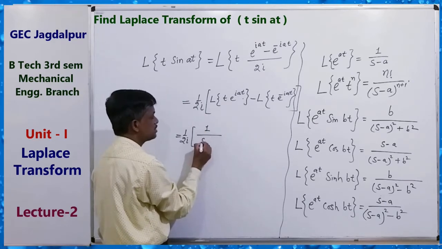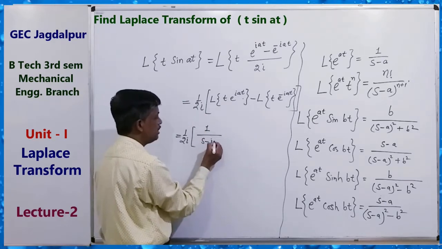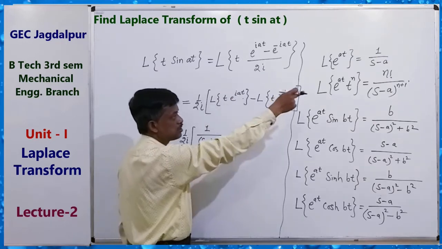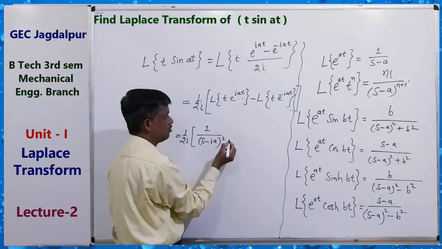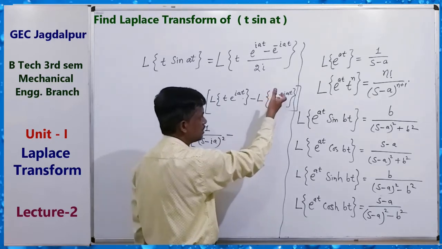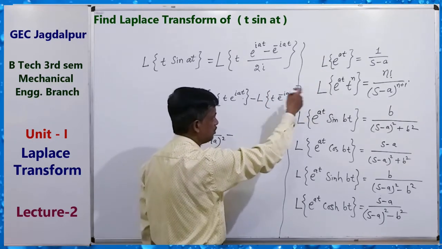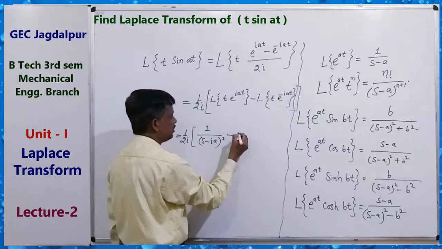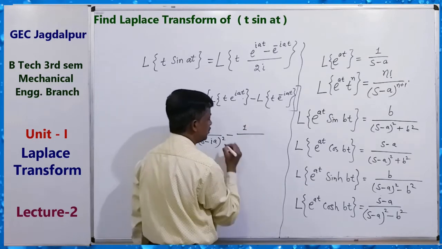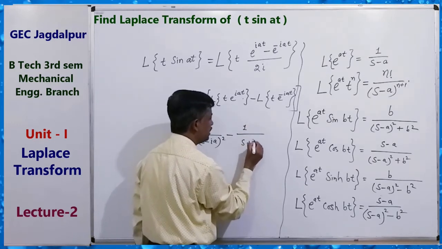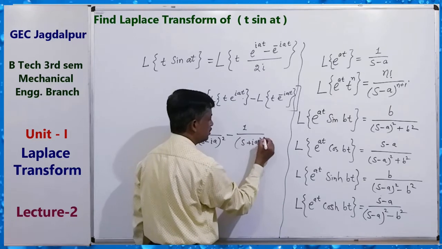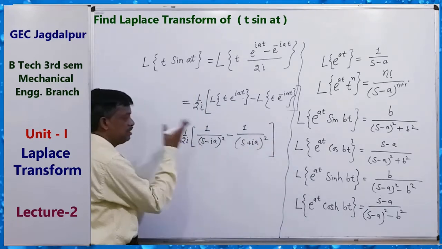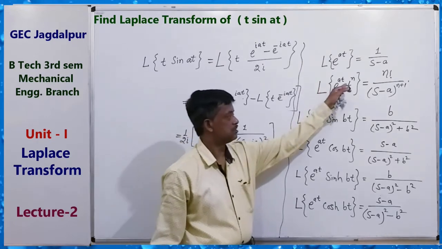So s minus ia to the power 1 plus 1, that is square. Similarly, with minus ia the sign will be plus, so 1 upon s plus ia whole square. This is by using the shifting property.